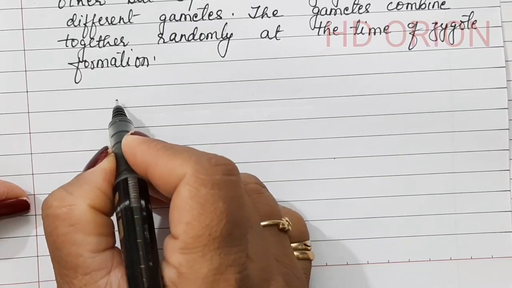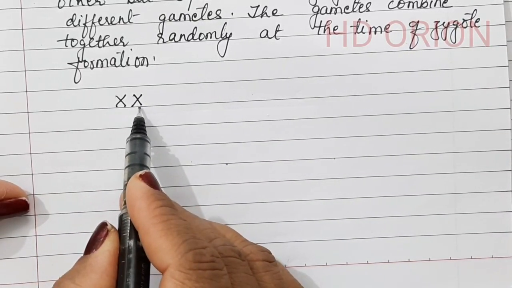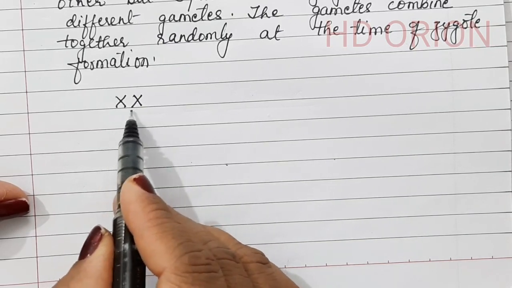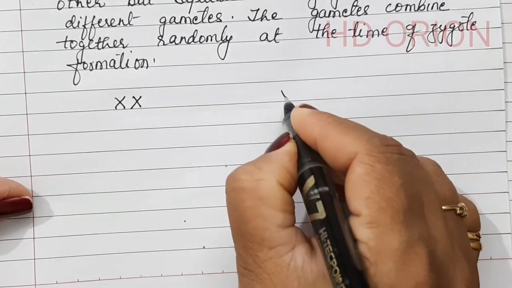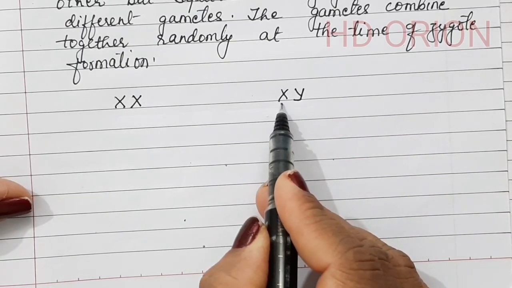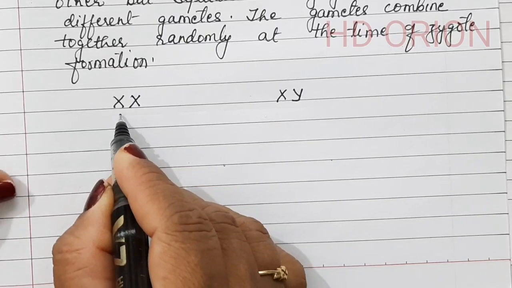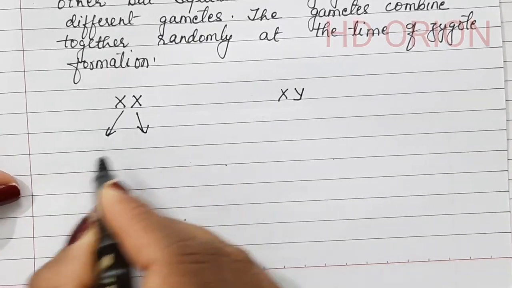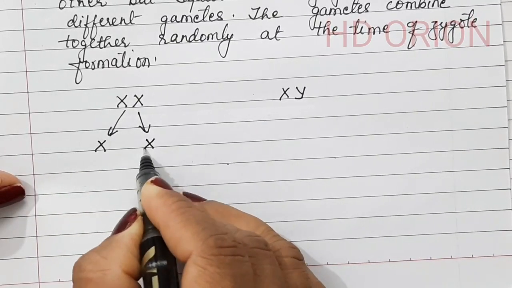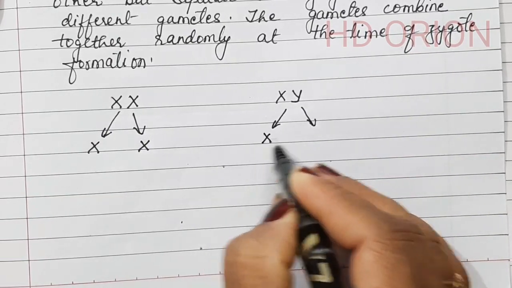In a human female, there are two alleles. Both of them are the same, X and X, so it is a homozygous condition. But in a male, it is X and Y. The alleles differ. One is X and the other one is Y. But while the gametes are being formed, they will be formed independently, X and X alleles. And in the male also, it will be X and